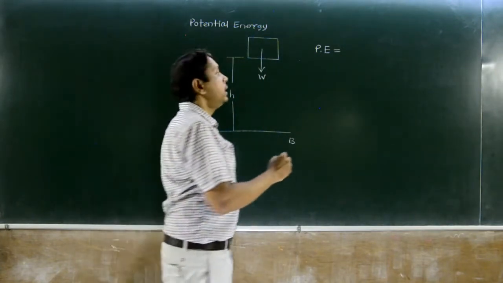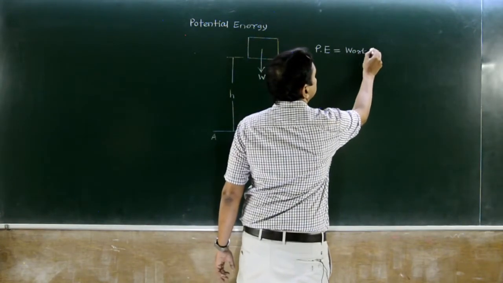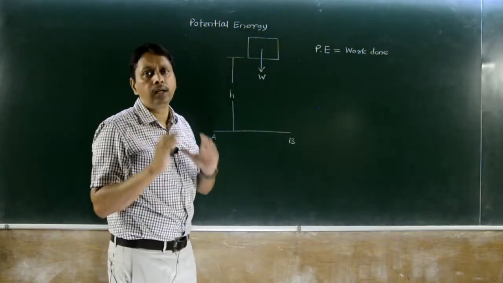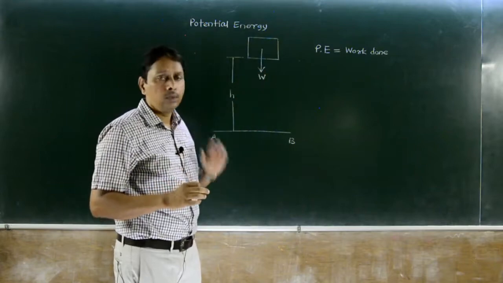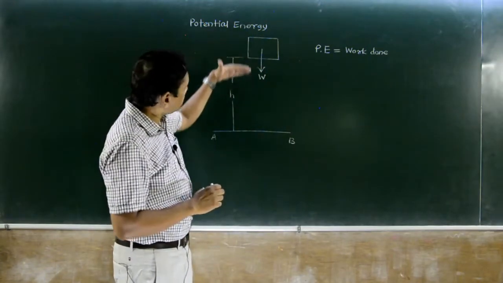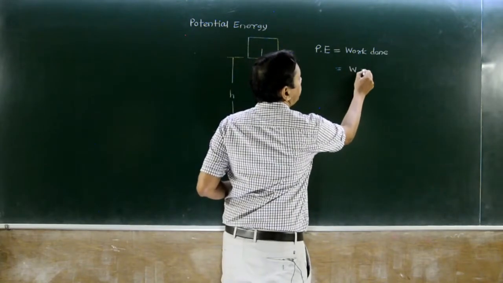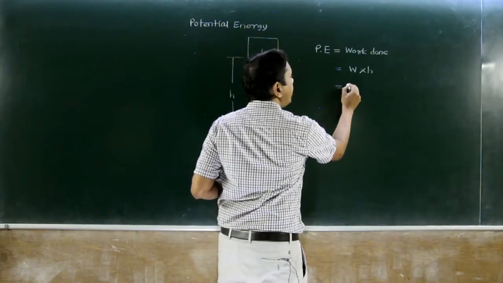Energy is nothing but work done, capacity to do work. So energy is mathematically equal to work done, and therefore both are measured in joule. How much work is done in this case? It is W into h, but W is mg.